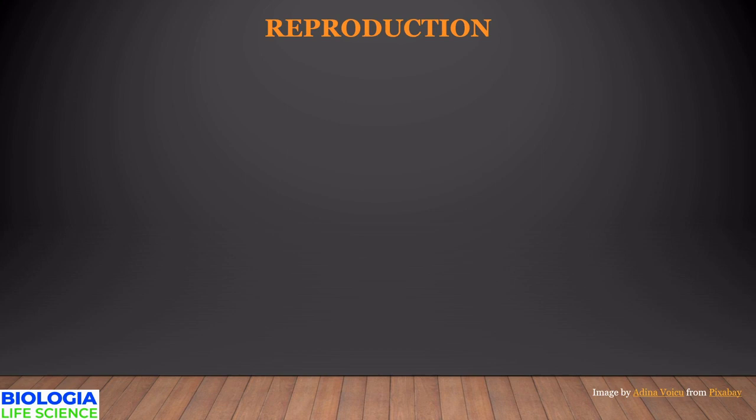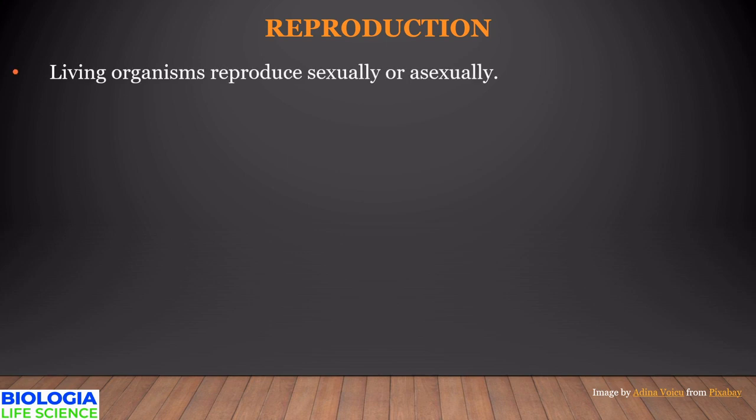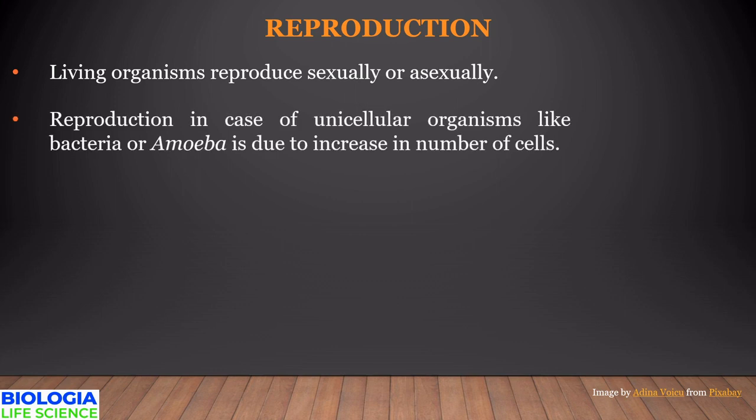Now, let's take reproduction. Organisms reproduce sexually or asexually to produce offspring of their own kind. Unicellular organisms like bacteria and amoeba reproduce by increase in cell number, that is cell division.